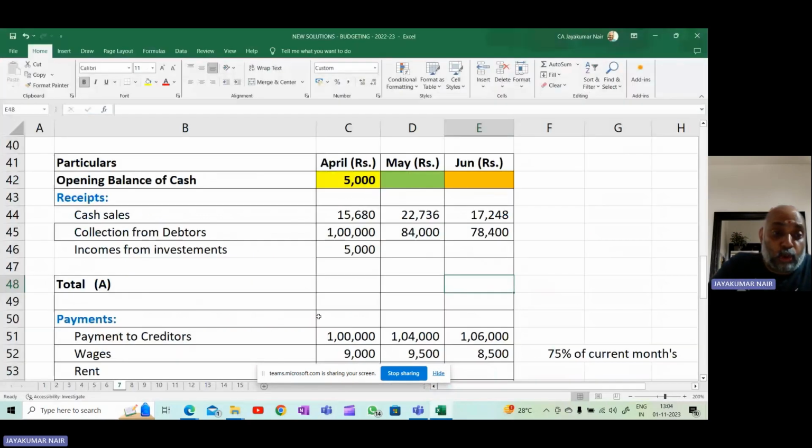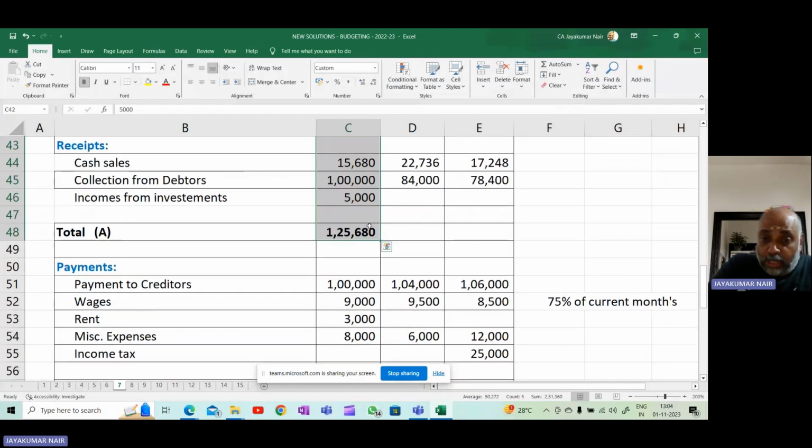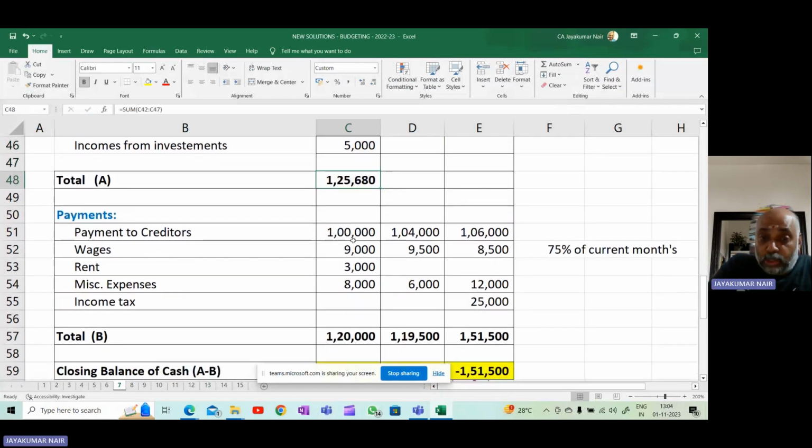Now I have to find out what is the balance. So 5,000, and these are the receipts. So add 5,000 plus all the receipts, you get the total of A. So total is 1,25,680. Now from this total, you have to minus the total of your payments.